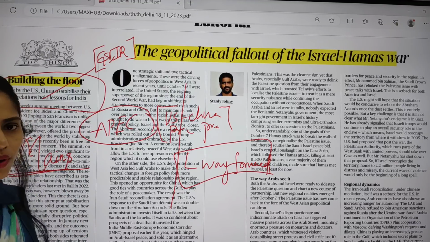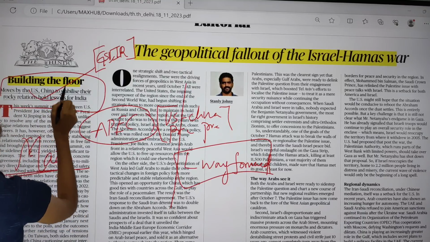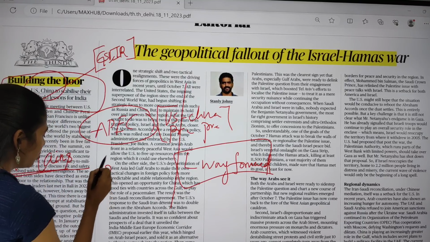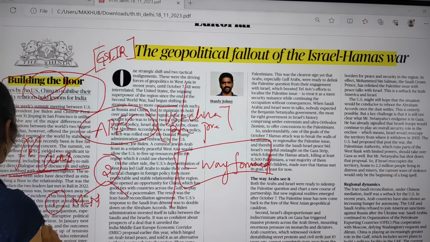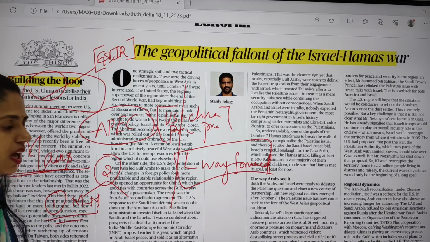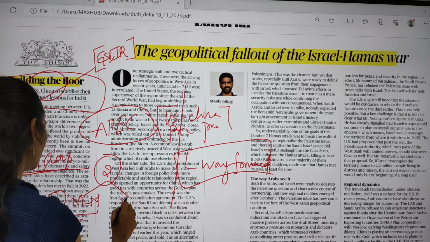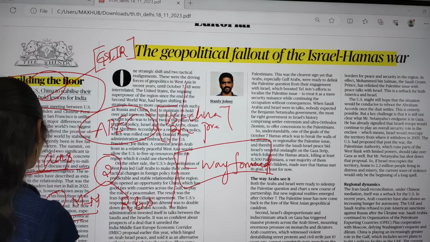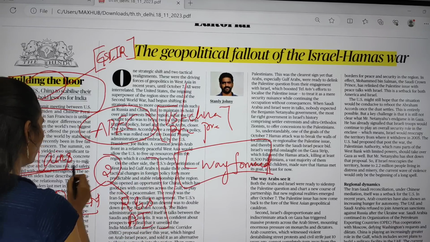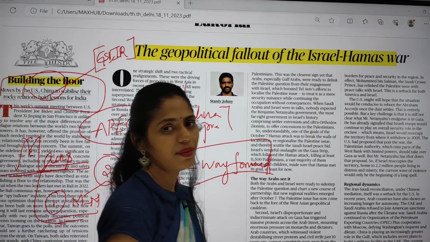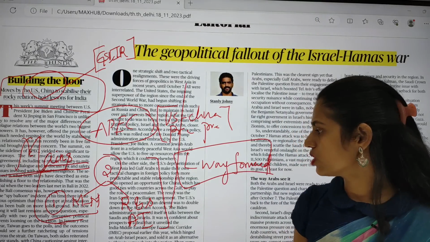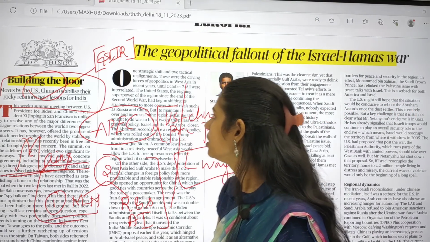One more important thing here is that in this US and China meet, they talked about two important things. First, they talked about restarting military to military dialogues. And they also want to discuss the risk and safety issues involved in artificial intelligence. These two are the key criteria that were discussed. These two are very, very important things.